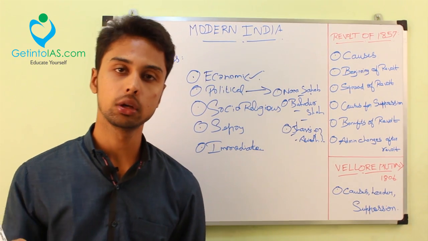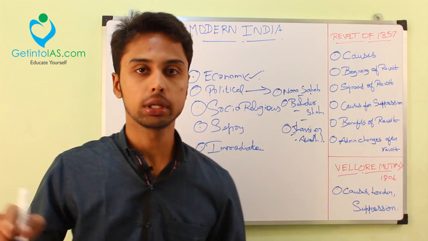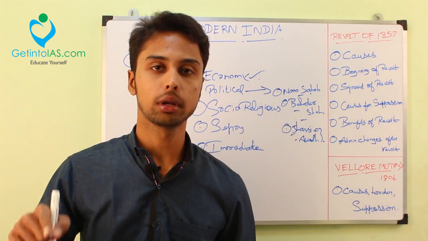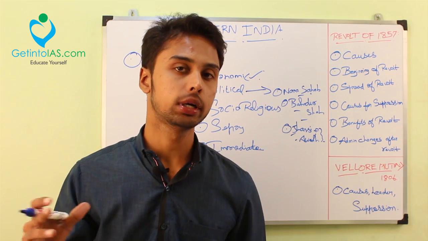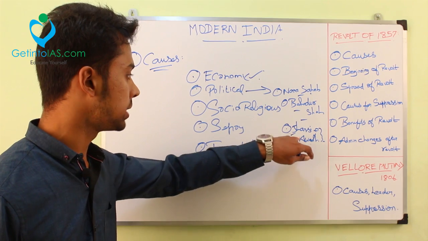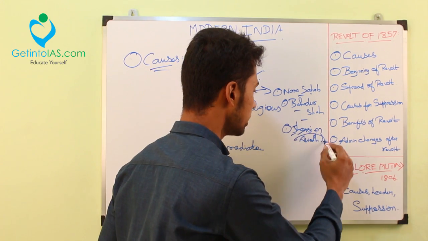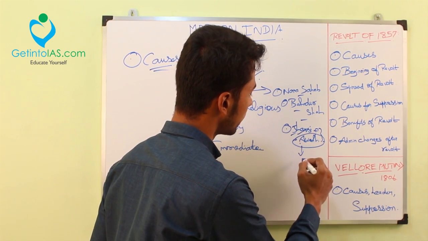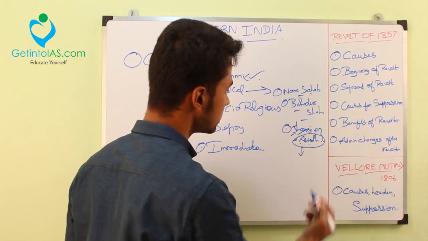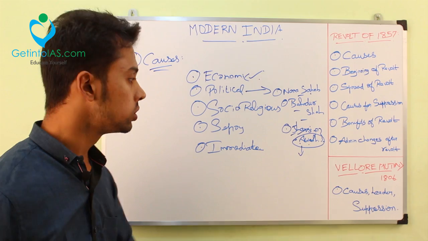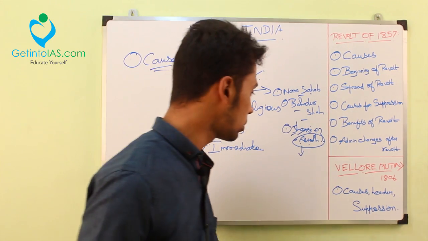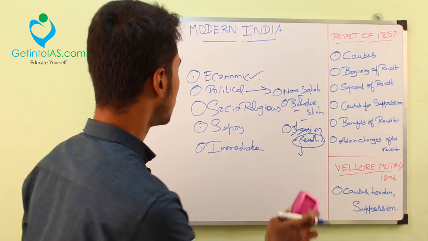When we are talking about the annexations of Lord Dalhousie, surely he annexed under the principle of the doctrine of lapse. I have explained what the doctrine of lapse is in my last lessons. By this doctrine of lapse, Jhansi was annexed, but Awadh was annexed under the reason of misgovernment. So both were annexed. Awadh was the home of many soldiers. So when Awadh was annexed, it flamed. The revolt was taken to the next level when Awadh was annexed. This is about the political cause.